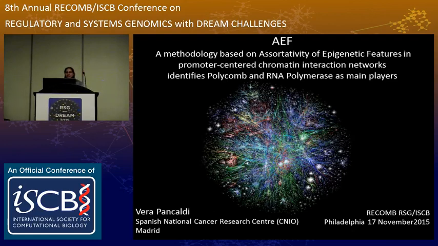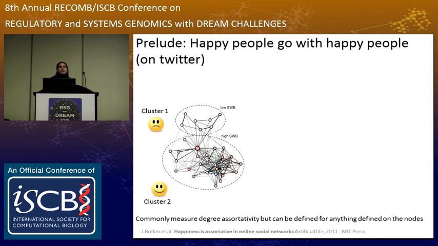Yeah, hello everyone. I'll try to keep it short. I don't want to take time off the wonderful keynote that I'm so looking forward to. So this is a very long title, but basically it's just presenting to you a recent framework that we have developed to try and integrate epigenetic data into 3D chromatin contact networks that in the last but one section were actually quite thoroughly explained. So I'll try to keep it short, but I have a little prelude that might send across the concept without too many technical details.